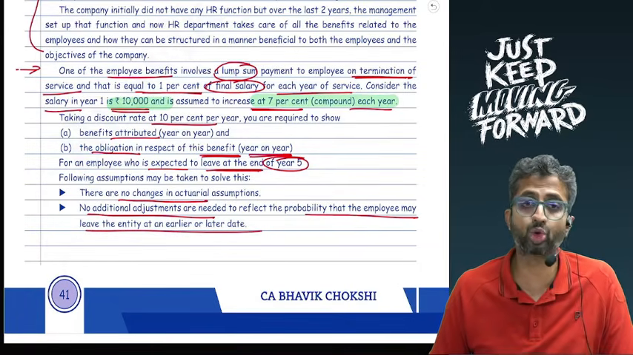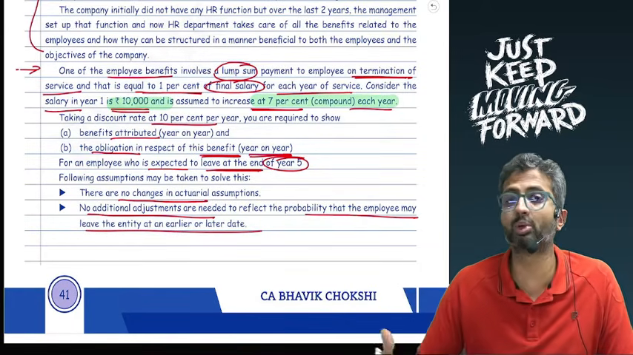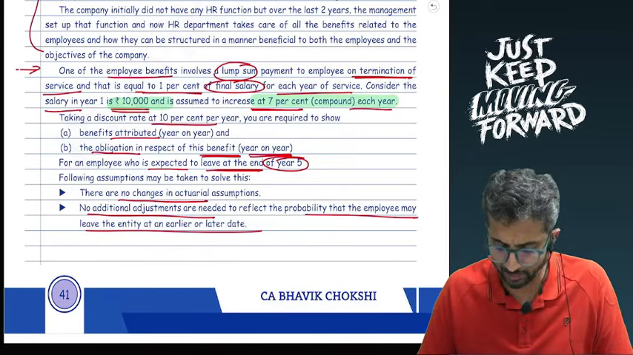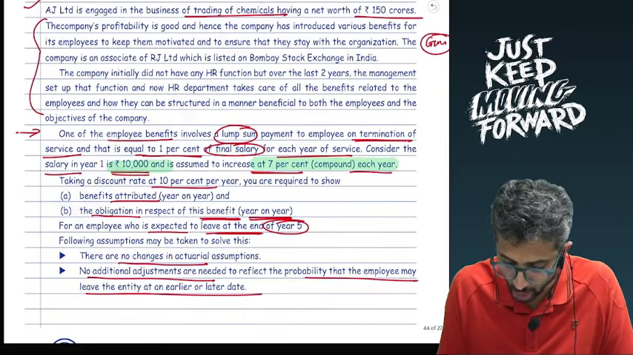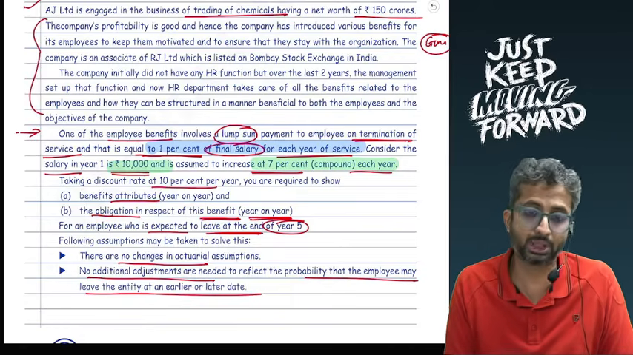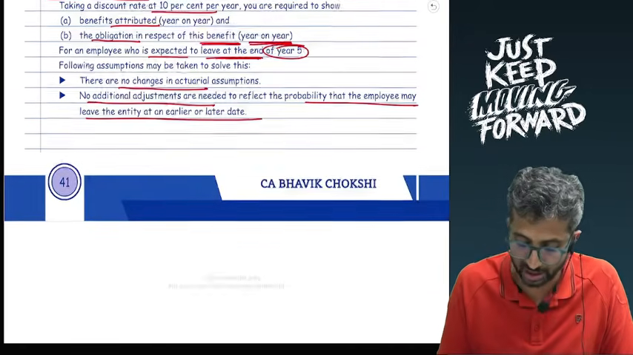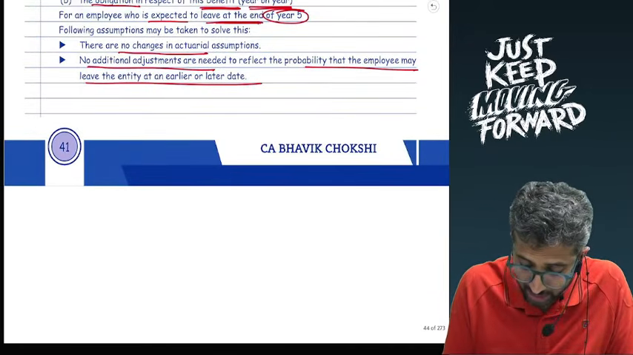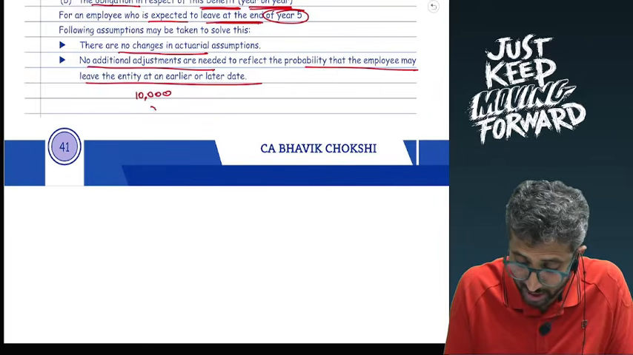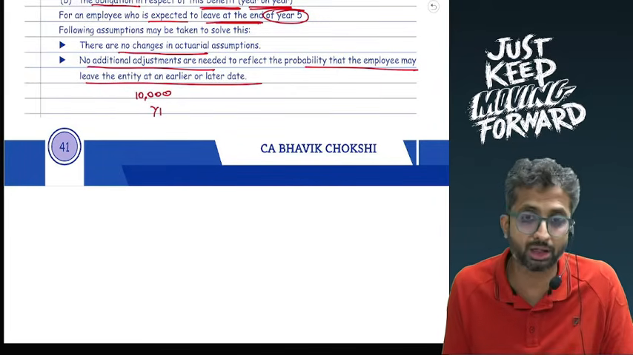So what are we supposed to do? We are supposed to find the benefit attributable to each year of service. Usually the plan formula over here is 1% of the final salary for each year of service, which means we somehow need to find the final salary. How will we find the final salary? We will say 10,000 is the salary for year 1, current salary for year 1.